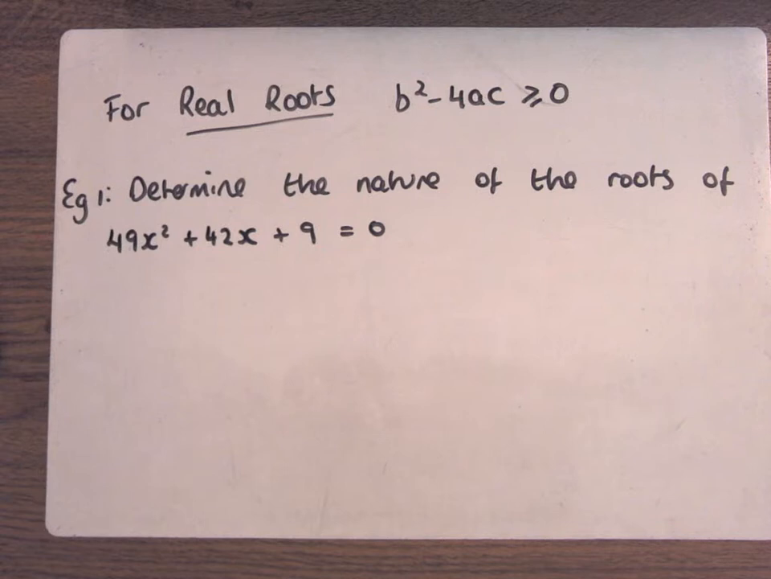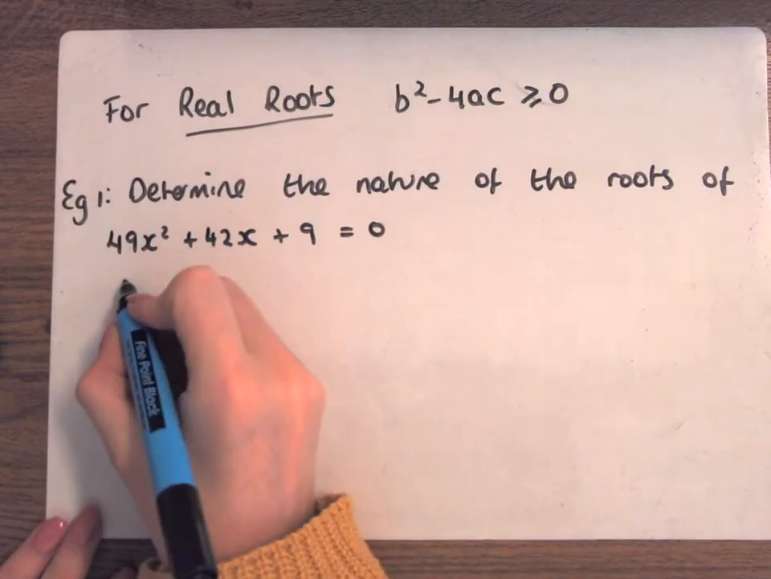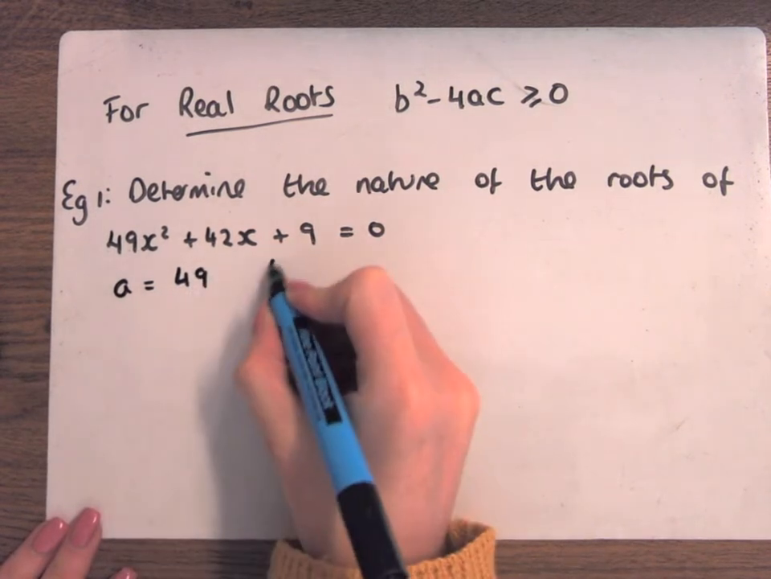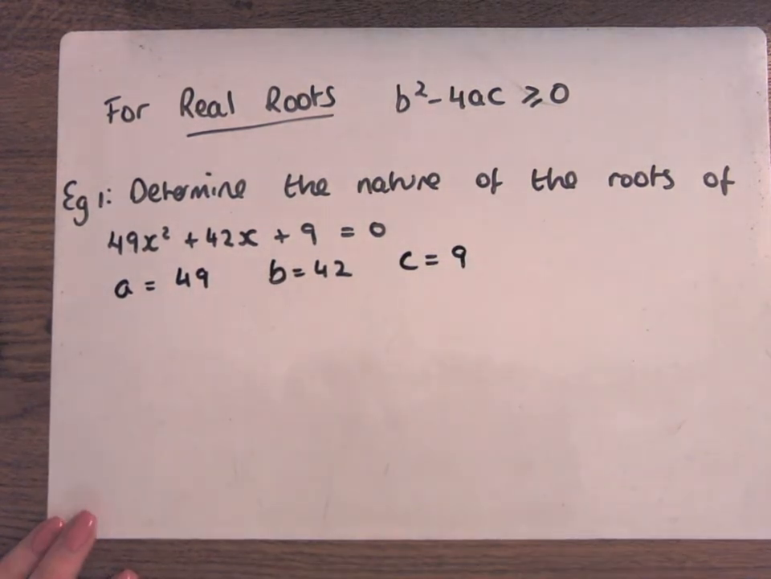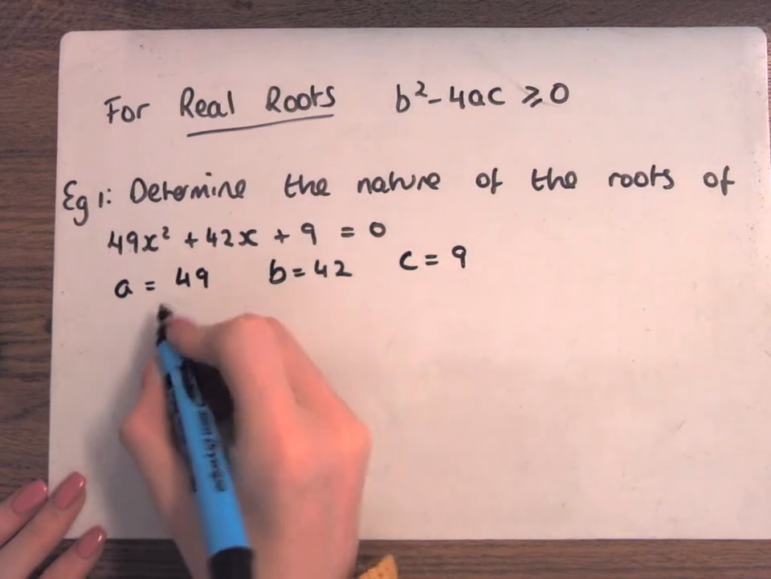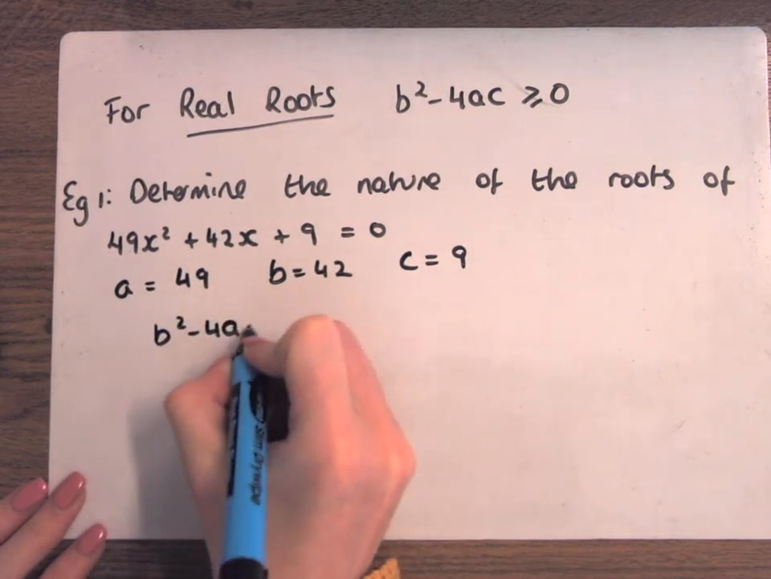Okay, determine the nature of the roots. If you're asked about the nature of the roots, immediately you just do A is 49, B is 42, and C is 9. Then you go for your formula. My discriminant is b squared minus 4ac. That's the only part I'm interested in. If that's bigger than 0, I know they're real and distinct. If it's equal to 0, real and equal. Less than 0, complex.